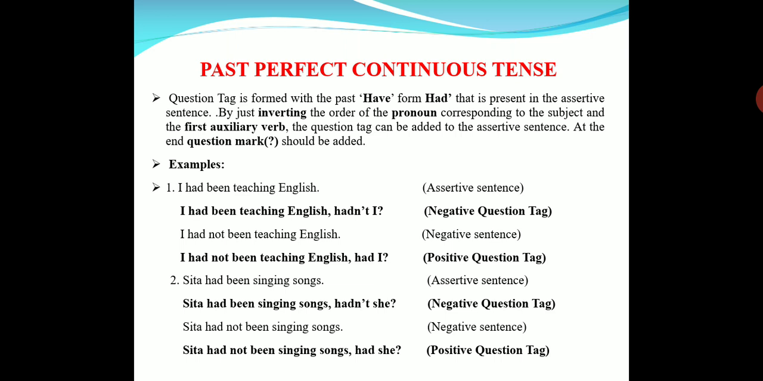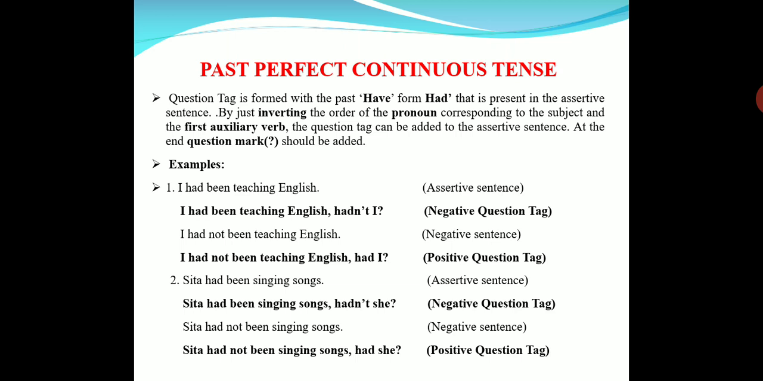In the past continuous, we started the tag with was, if the subject is singular. Was she? Wasn't she? Like that. If it is plural, it is with were. Were they? Weren't they? Were you? Weren't you? Like that. And then in perfect and perfect continuous tenses, we started the question tag with had. Hadn't I? Had I? Hadn't she? Had she? Like that. Okay.